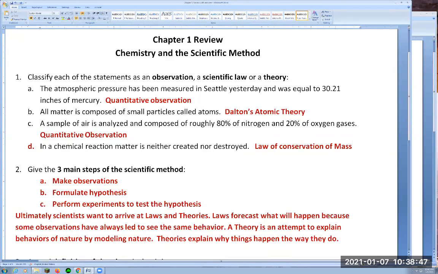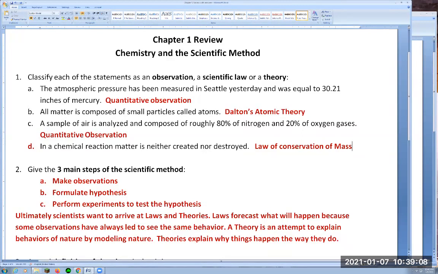You can then predict things. Theories allow you to predict things and understand why atoms will behave in such a way, in such conditions. So that's what scientists try to arrive at.